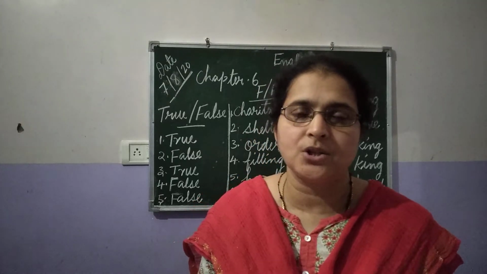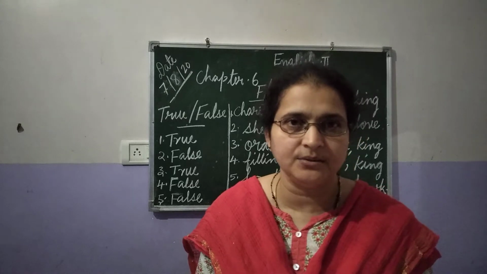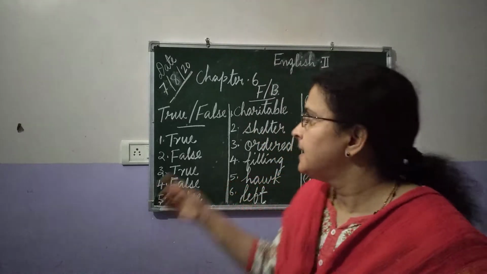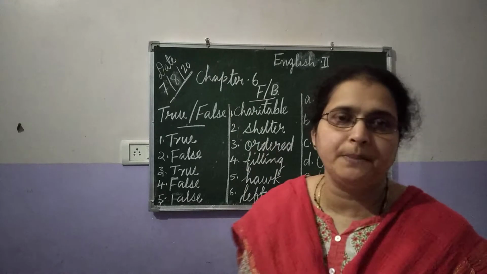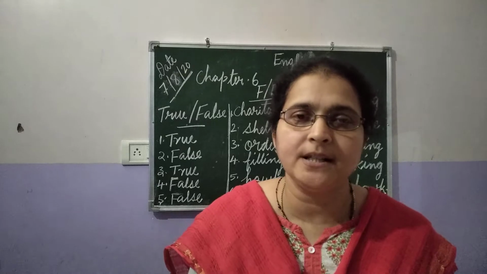Today we are going to do the exercise part. We have already completed the lesson. Which lesson have we completed? Chapter 6, King Shibi. We have discussed that chapter. The explanation part is over, and today we are going to do the exercise part.